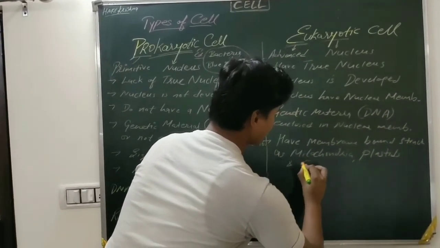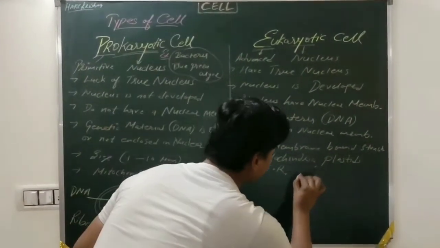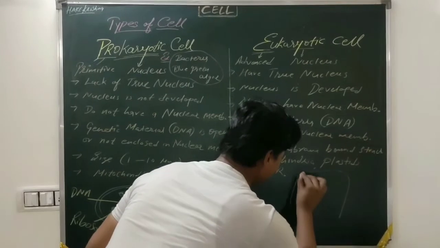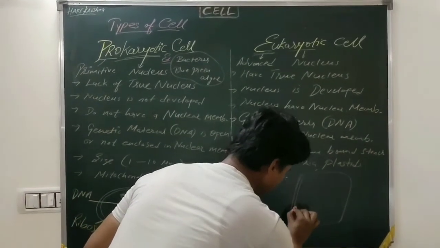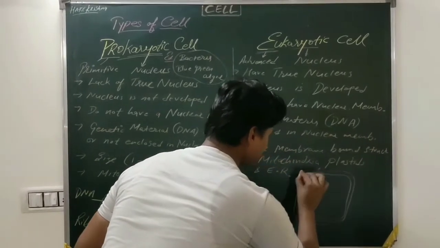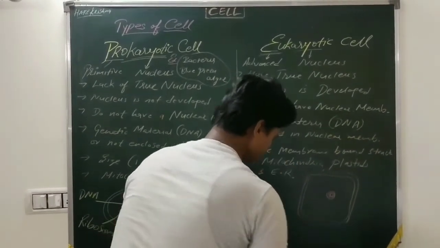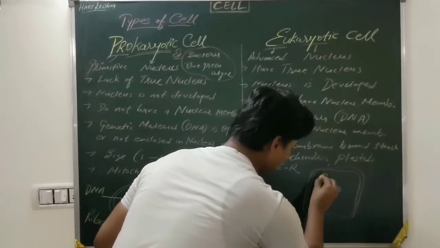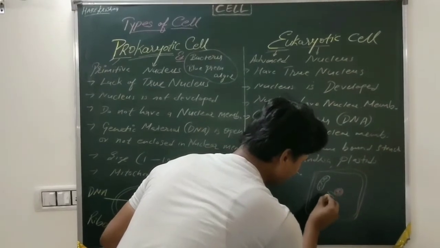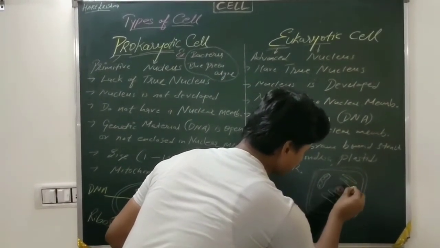and endoplasmic reticulum, ER. So if I draw a simple diagram of a eukaryotic cell, it has a cell wall, cell membrane, a proper nucleus, and it also has organelles like mitochondria, endoplasmic reticulum, Golgi body.